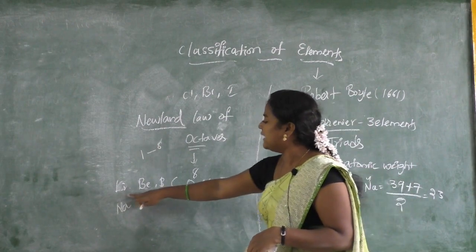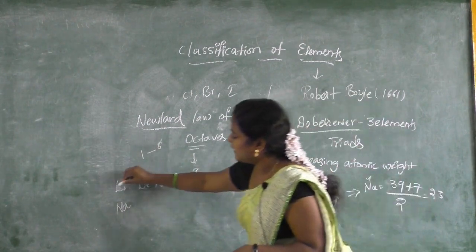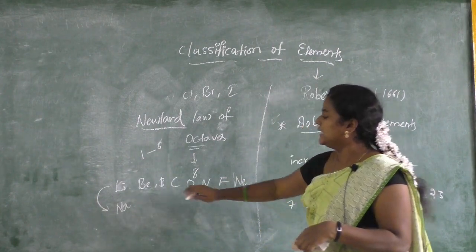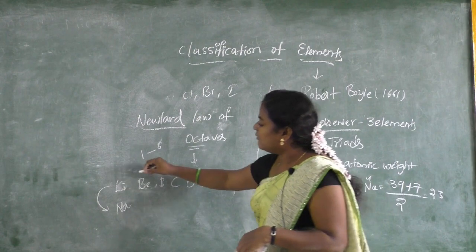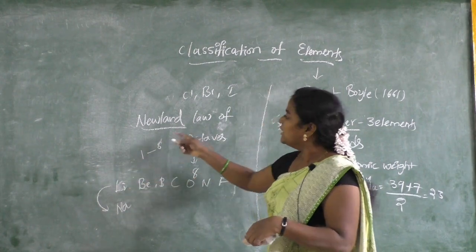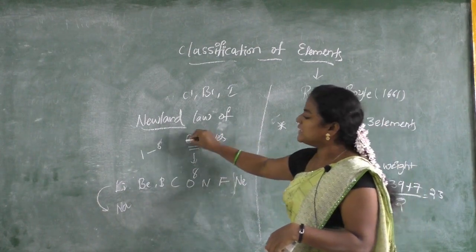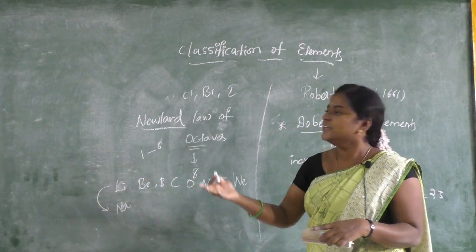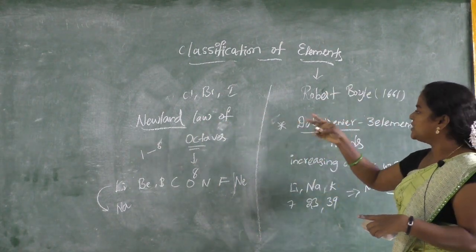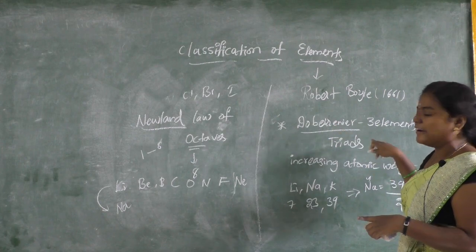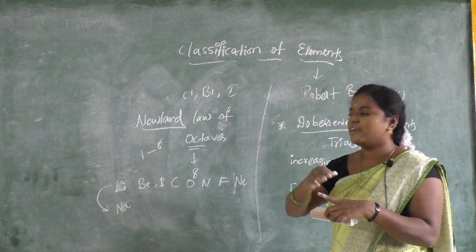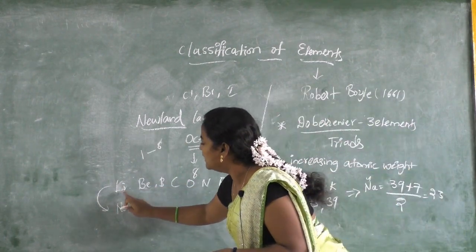Starting in this pattern, he arranged them and then compared the first and the 8th one. Leaving out neon, he compared lithium and sodium. These two are in the same group, and they exhibit the same property. So according to octaves, the first and 8th elements should have the same properties. That is given by octaves. See, we now have two persons. One is Dobereiner, who explained in the pattern of triads, 3 elements. Then with octaves, he took 8 elements, and the first and 8th elements are always similar, lithium and sodium.